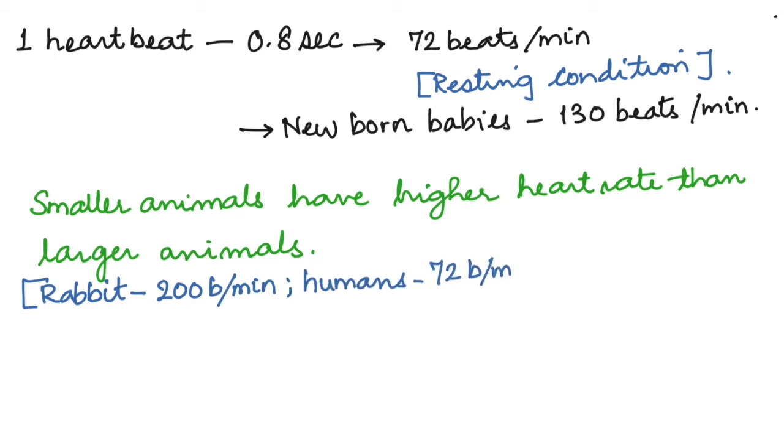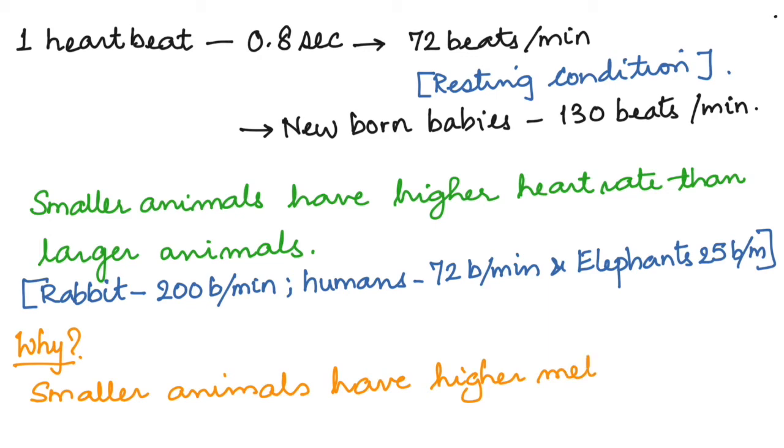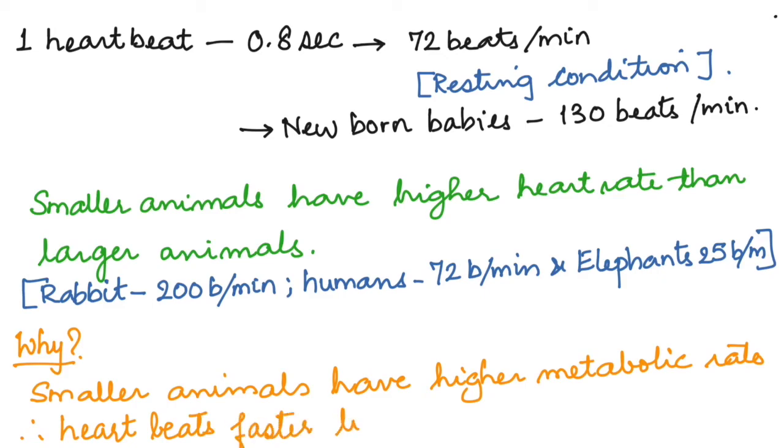Smaller animals tend to have a higher heart rate than the larger animals. So you can see here rabbits have 200, humans 72, and elephants 25. Why is that? Well, the smaller animals have a higher metabolic rate. So because of the higher metabolic rate, the heart needs to beat faster in order to supply nutrients and oxygen to the cells. So that is why they have a higher heart rate.